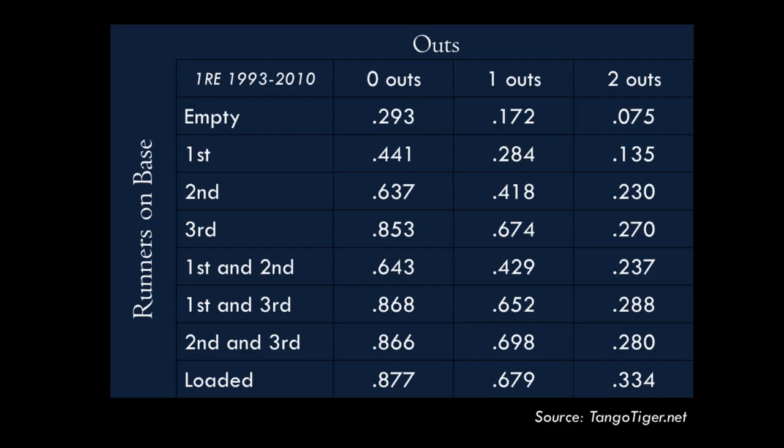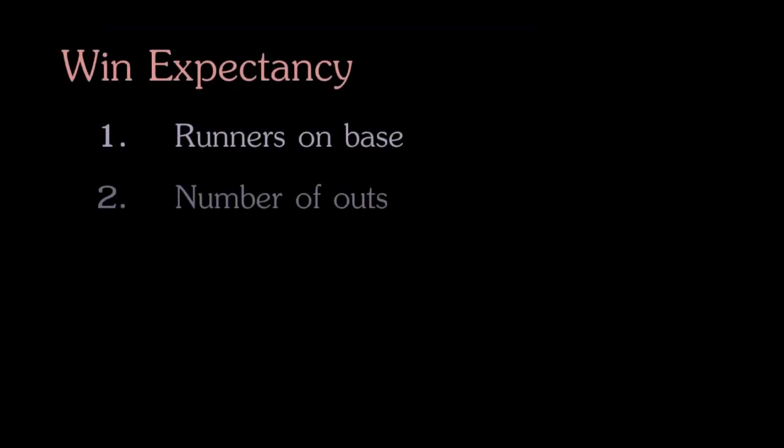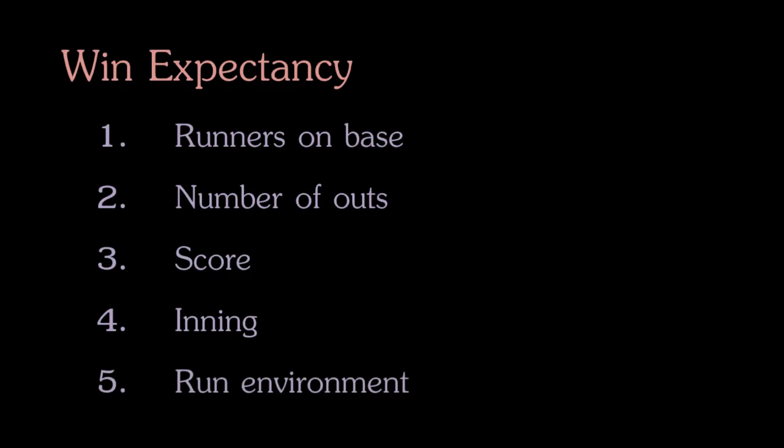Our second tool, which we won't spend so long on, is something I encourage you to incorporate into your viewing experience once or twice, and this is win expectancy. It is similar to run expectancy, but it also incorporates the score, the inning, and the run environment. The result is the chance that each team has to win the game based on their current situation and how teams in the past have fared in that same situation.